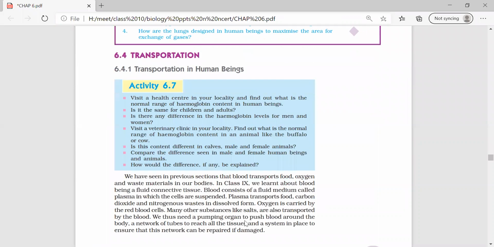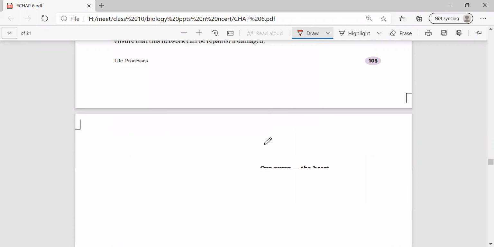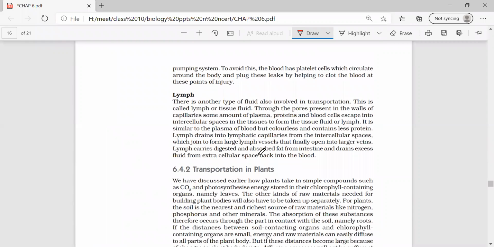Next, coming to the transportation. This is one of the most important one mark questions. What does the plasma transport? And what does the lymph transport also? What does the lymph carry and what does the plasma carry?